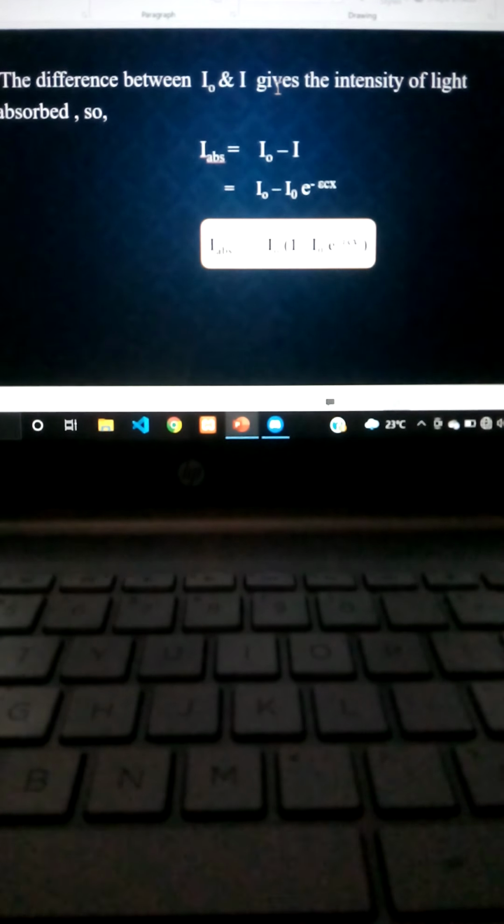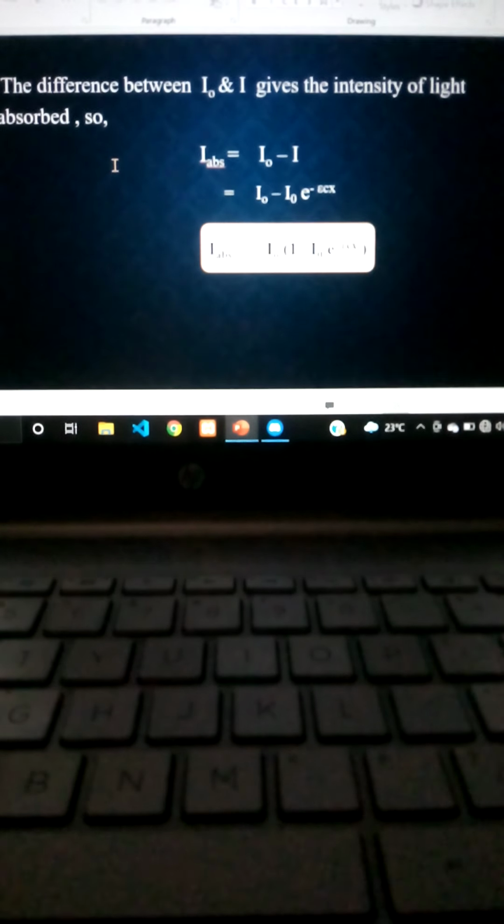Next, the difference between I naught and I gives the intensity of the light absorbed. So here, the intensity of the light absorbed is given as I absorbed is equal to I naught minus I. We already know the value of I, that is I is equal to I naught into e to the power of minus epsilon c into x.